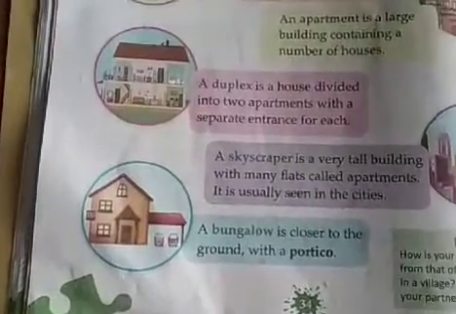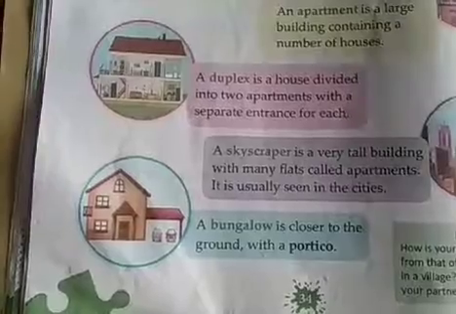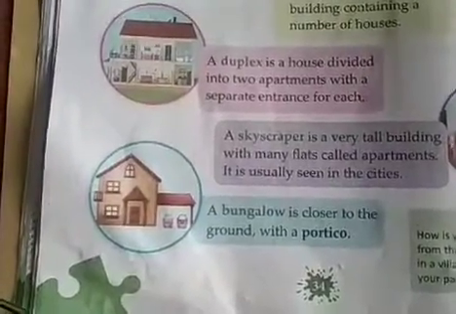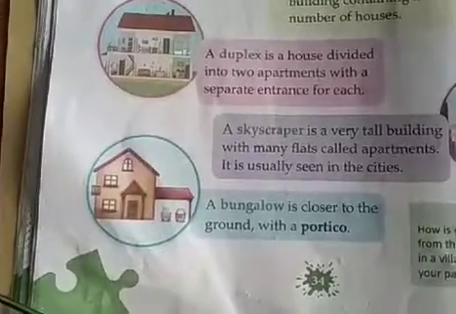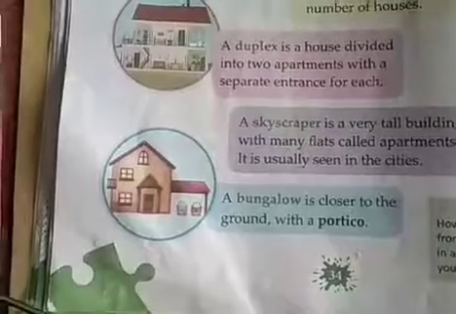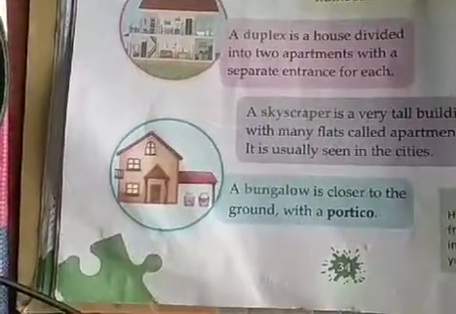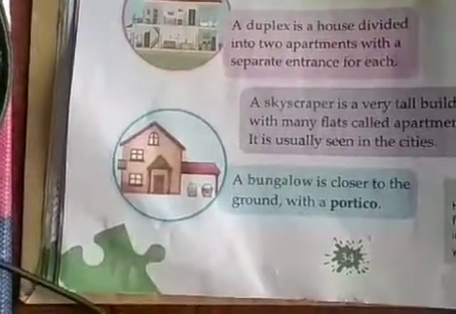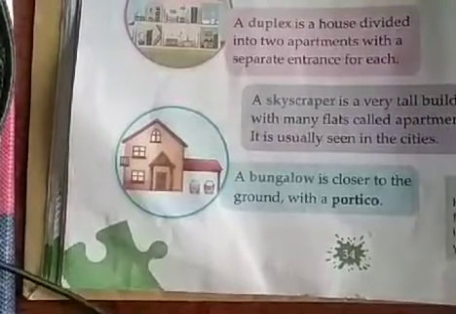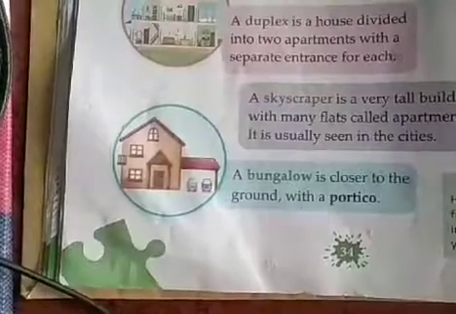Most of our houses are made up of bricks, cement, iron, glass. And in villages we find most of the houses made of mud, straw and wood. This is the difference between the houses that we find in villages and in cities.